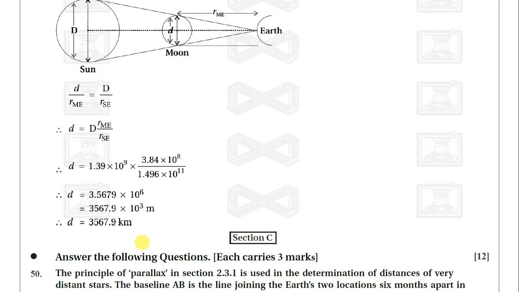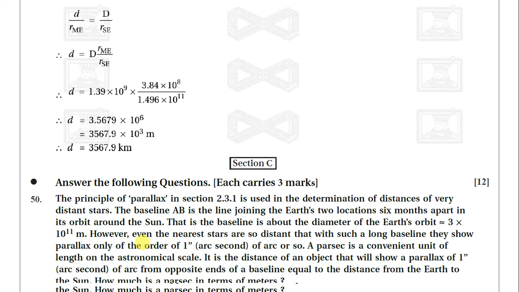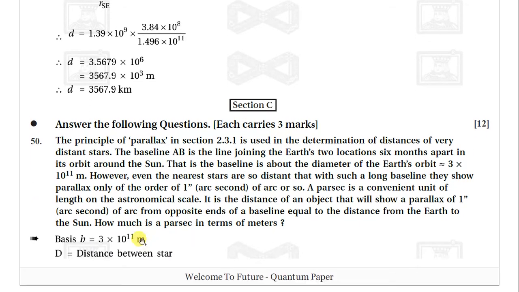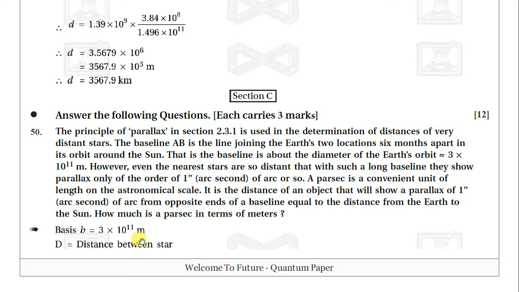Okay, so meter will convert into kilometer. Now we have the 3-mark questions. Okay, these are the 3-mark questions. See, the principal parallax in section 2.3.1 is used for the determination of the distance of a very distant star.